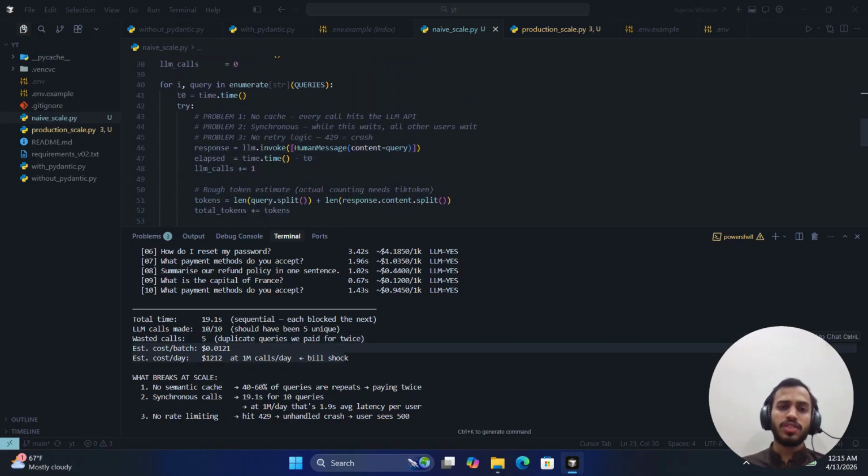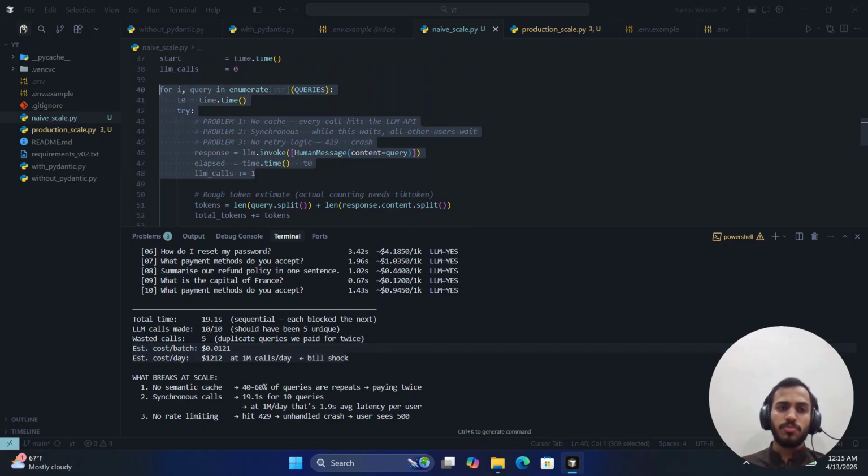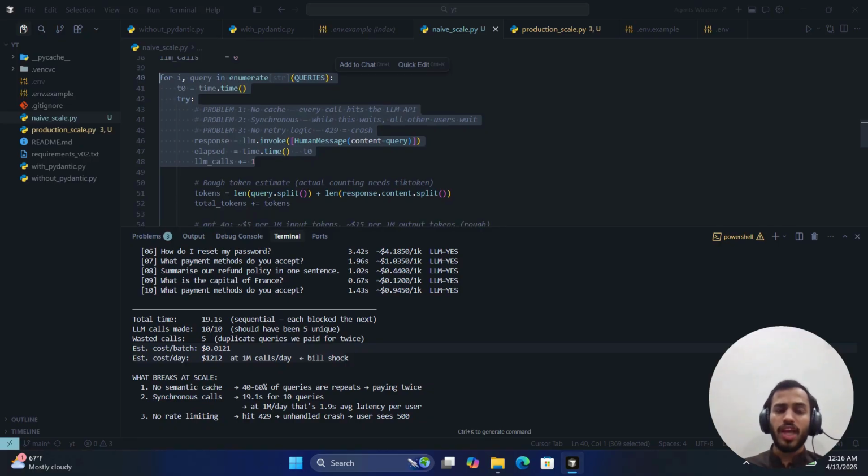Problem number 2 is that LangChain's default setup is synchronous. So if user A is making a request, user B will eventually wait, not in a queue, just wait. At lower traffic it's fine, but at scale your P95 latency becomes your average latency times your queue depth, which is a huge issue. Problem number 3 is that most apps in production handling queries at scale get a 429 error, which is a rate limit error. So the question is, do you want your app to gracefully retry or crash?